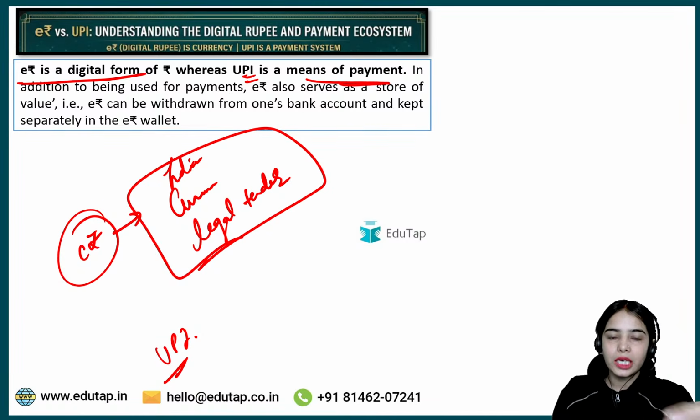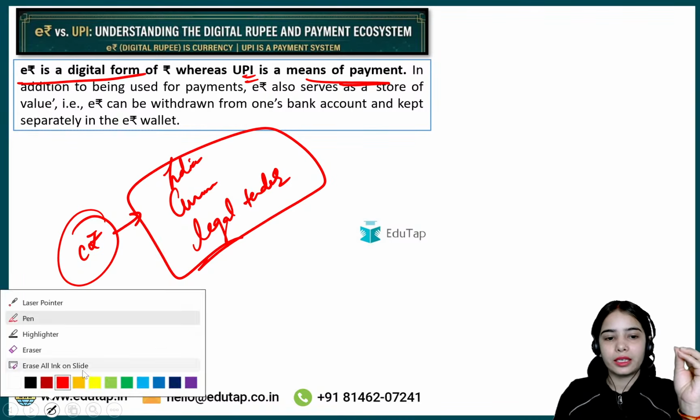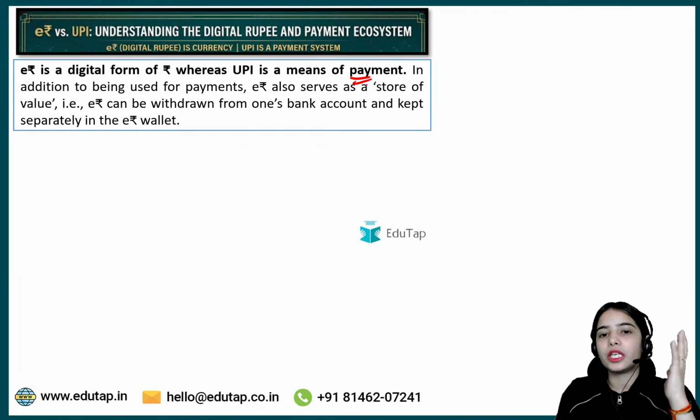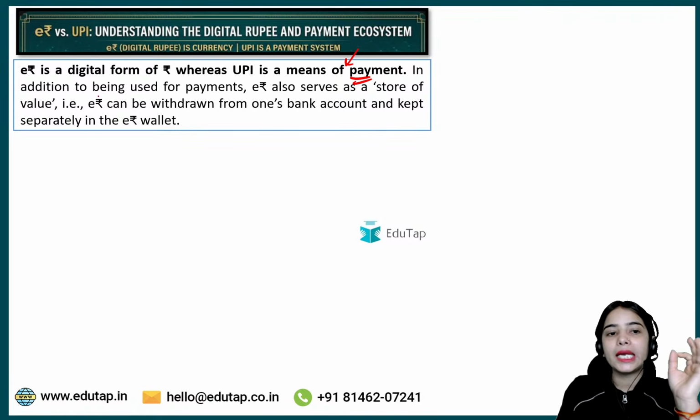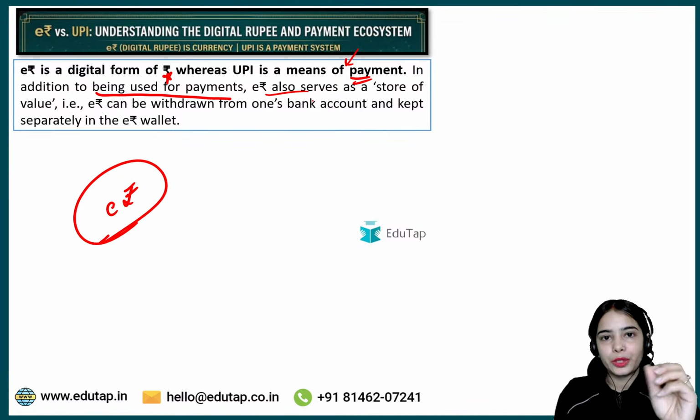E-Rupee is a currency. It is the digital form of the currency. It is the Indian currency. It is the legal tender. While UPI is just a payment ecosystem. It is a means of payment. In addition to being used for transactions, e-Rupee also serves as a store of value.